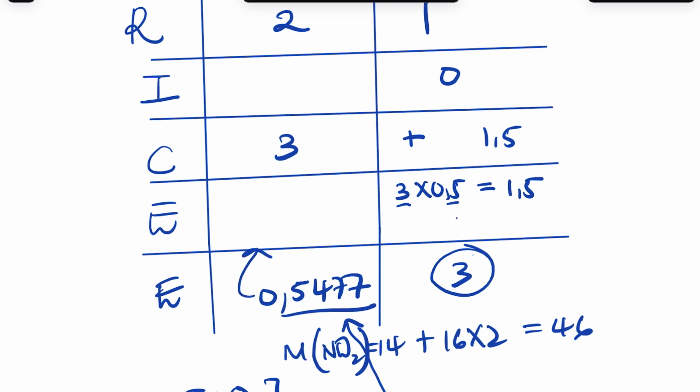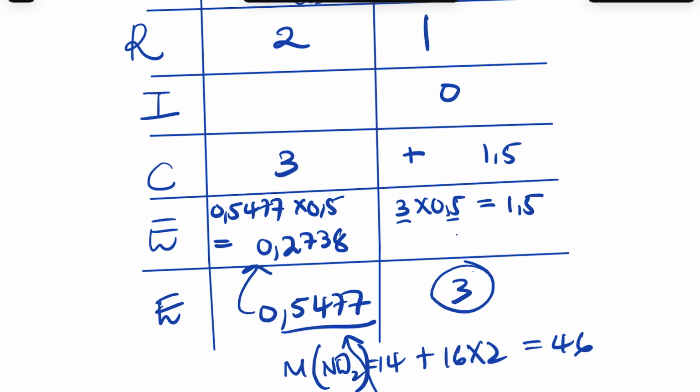If you convert it into number of moles, you say 0.5477, we times by half, which is the volume. The answer in the calculator times by 0.5 will be 0.2738, right?